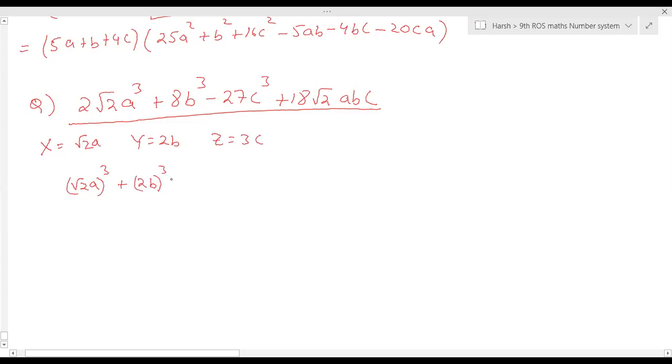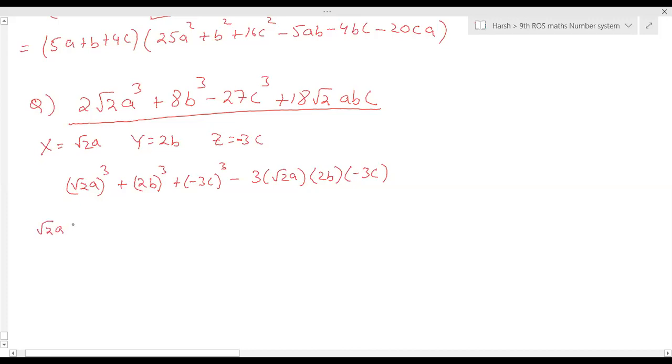So z is equal to minus 3c, plus minus 3c the whole cube. Minus 3 into root 2a into 2b into minus 3c. So this is equal to 2 root 2a cube.